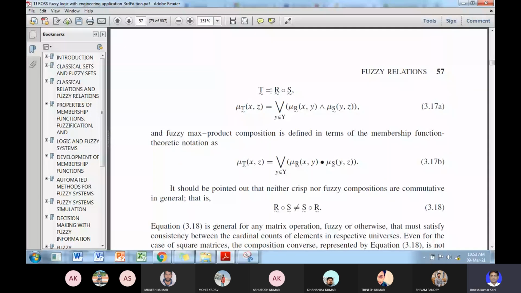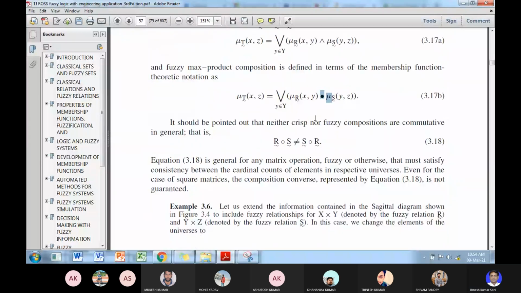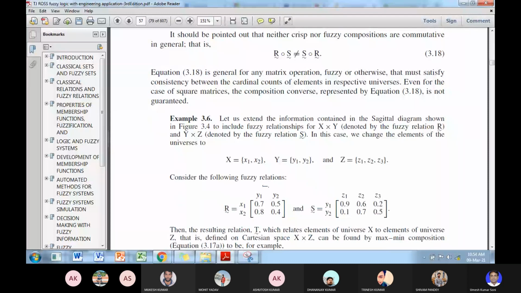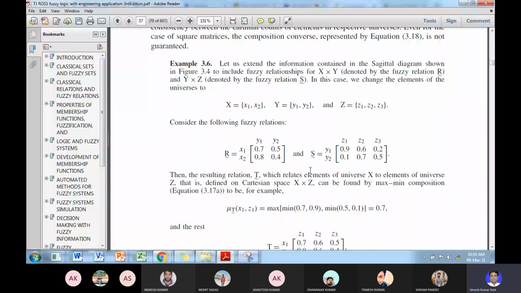Now if you have two relations R and S, okay, R defines the relation between X and Y, S defines the relation between Y and Z, then R composition S defines the third relation, between X and Z. Okay, so for example, this is the max-product system, and this is the max-min composition. Okay, so let's take x1, x2, y1, y2 and this z1, z2. I had given you the example in the previous tutorial.